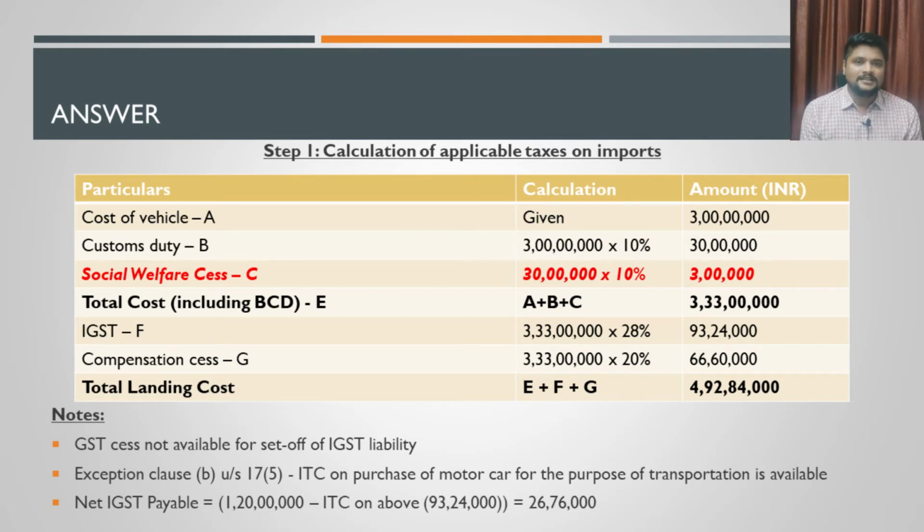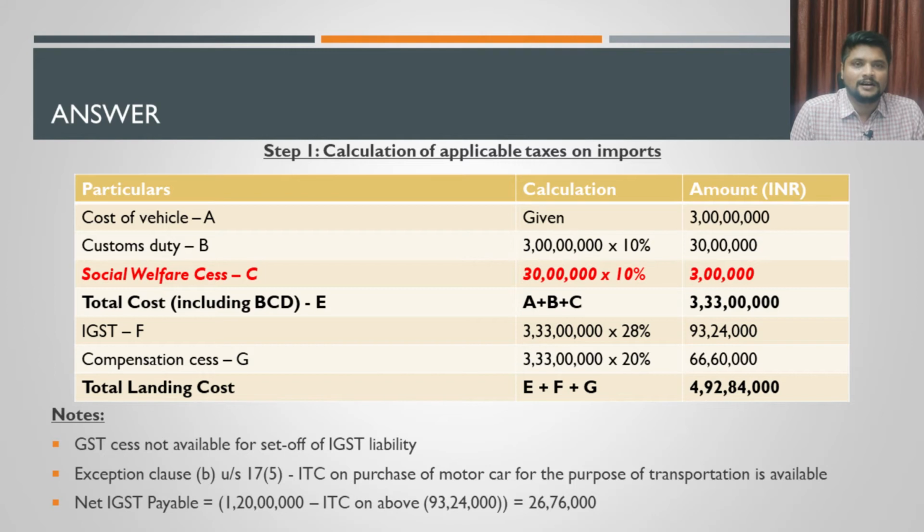Whether the ITC is available on this IGST, we will have to do a small analysis. See, input tax credit is available on the taxes paid on purchase of any items. That is the basic concept of input tax credit. But you can refer to section 17 subsection 5 of the CGST Act, which speaks about blocked credits. Blocked credits mean that if you purchase the items listed under that section, you will not be eligible for ITC. One among the items is purchase of motor vehicles which have a capacity of up to 13 passengers.